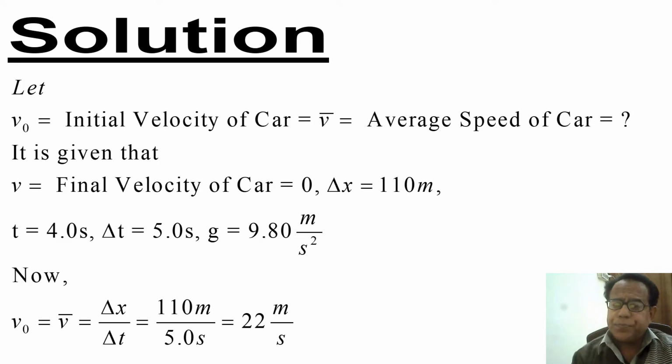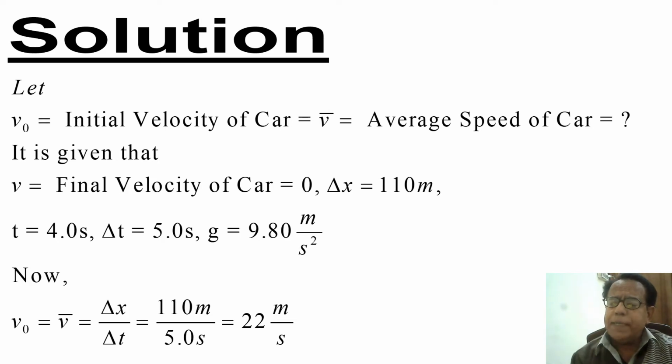Let us denote V naught, the initial velocity of the car, which is equal to the average speed of the car denoted by V bar. We usually denote average by a bar. This is to be determined.